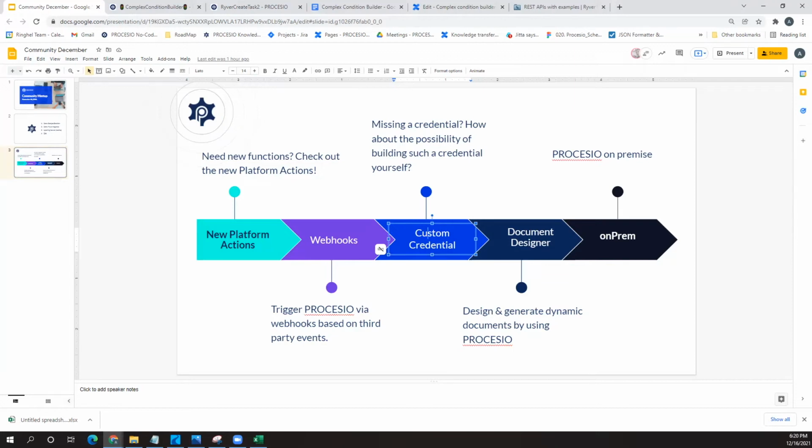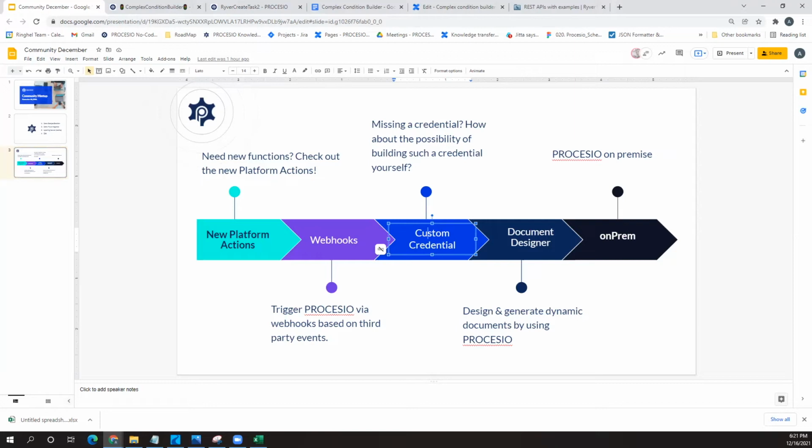Let's say you have different data coming from a CRM and that data changes via variables. Let's say you have an invoice, and every few minutes you have a new invoice with a new number. You will be able to automatically generate these new invoices, and not only generate them, but also send them once they're generated and so forth. This is what we are aiming to achieve with the document designer.